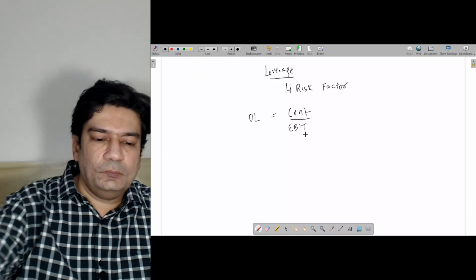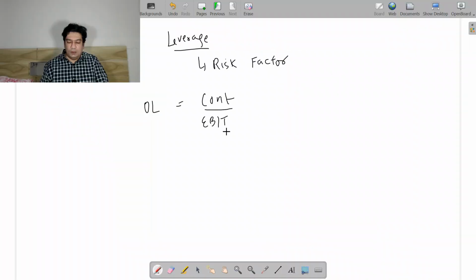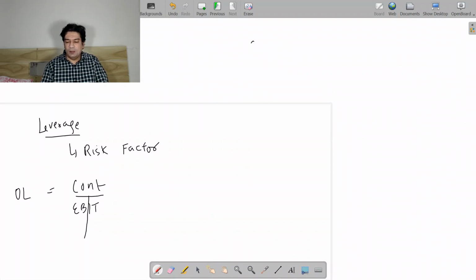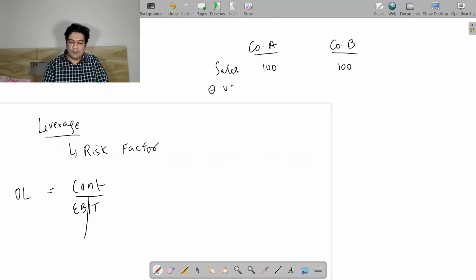Now I'll be explaining you with the help of an example. We have company A and we have company B. So there are two different companies. Both are having sales of say 100. Both are having variable cost of say 50. So both are having a contribution of 50.